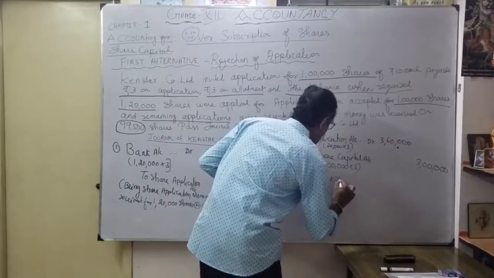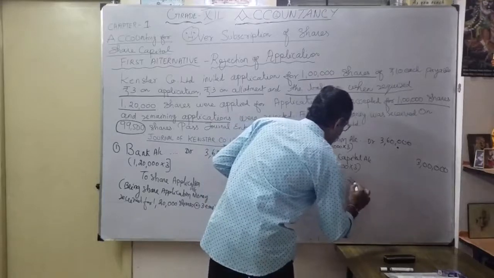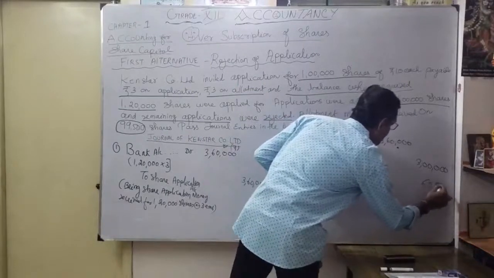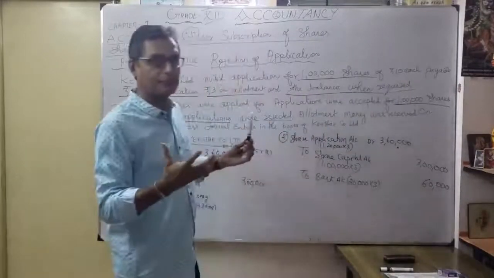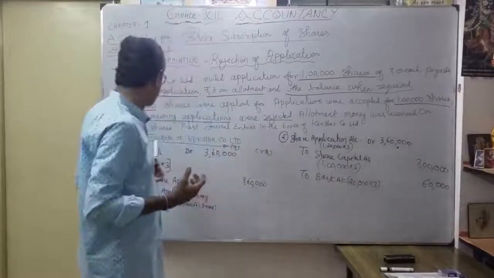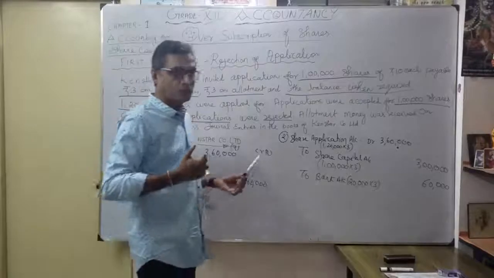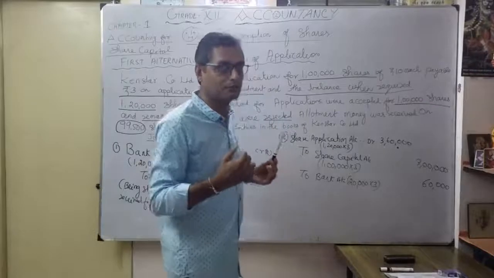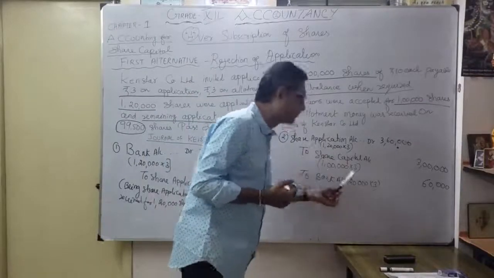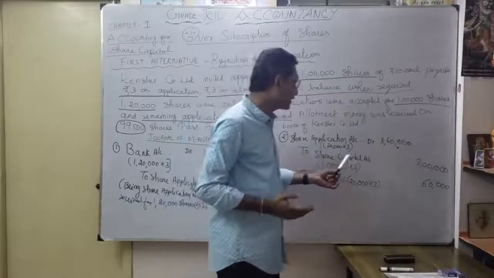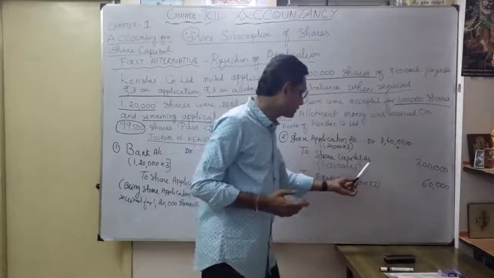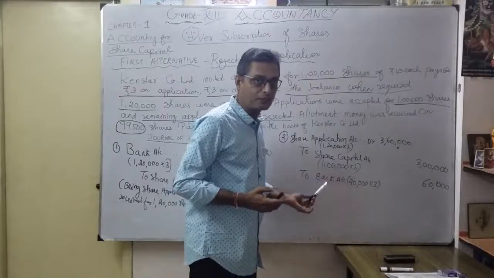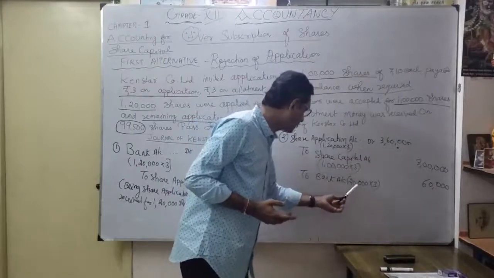Okay, to bank account. How much? 20,000 into 3. Now understood? Your debit and credit entry. Repeat once again. When you received money towards a share application, bank account debit to share application account. When you want to refund, you reject the application money and return the money to the shareholder. What is the entry? Share application account debit to bank. So here this is a combined entry. How much did you transfer to share capital? Only 1 lakh shares. Application rupees 3 lakhs. The balance 60,000 I rejected. I am going to refund that money. That's why share application account debit to bank account 60,000.